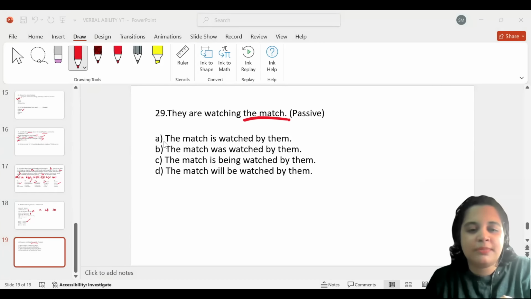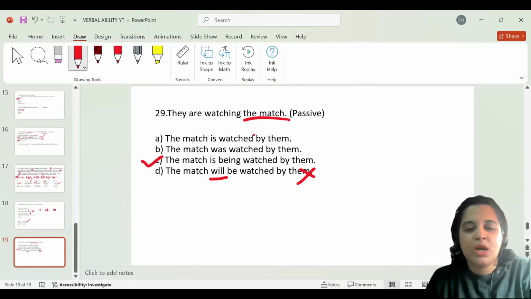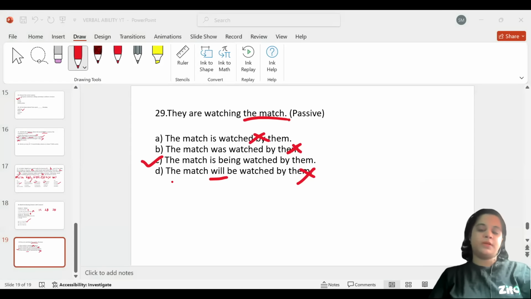And the options are the match is watched by them, the match was watched by them, the match is being watched by them, and the match will be watched by them. Option C is more correct. Will be refers to the future tense, therefore it is wrong. And is watched by them would be incorrect. It's not right. The match was watched by them is the past tense. It's not right again. So it is option C. The match is being watched by them, which would be the most appropriate answer for this particular question.